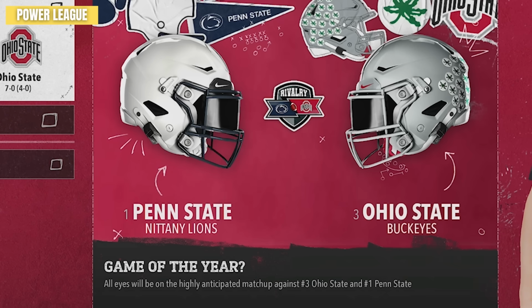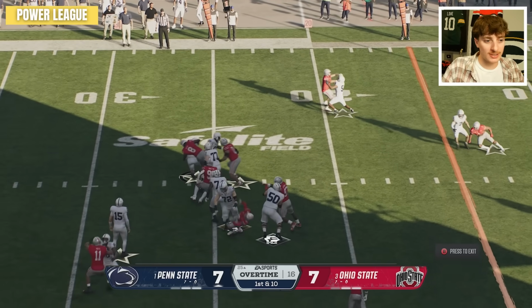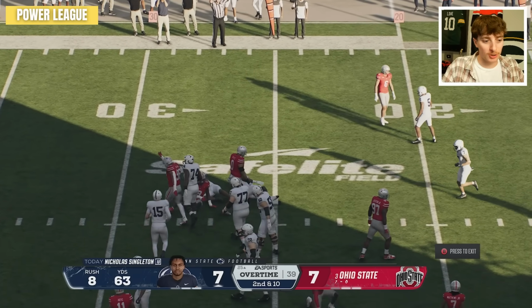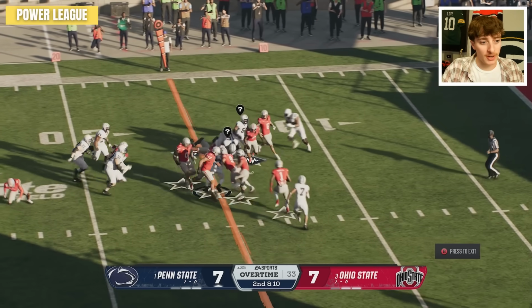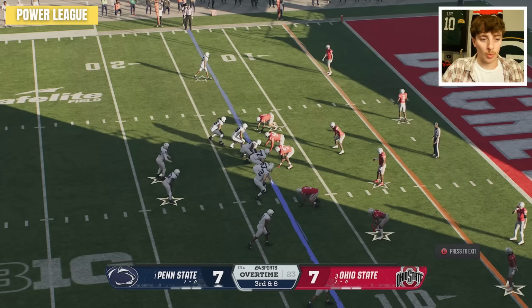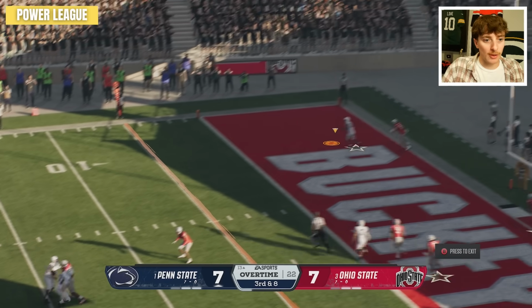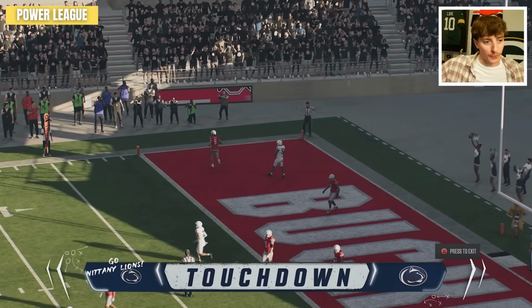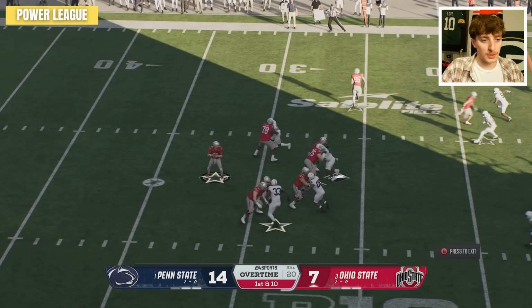So here it is, a very important regular season game here in the Power League. Penn State and Ohio State, 7-0. Here in the Horseshoe, it's been a defensive masterclass in overtime. 7-7, Penn State starts, no gain. Brings us 2nd and 10. They're still running the football, and this time they will pick up some yardage as it's a first down for the Nittany Lions. They won't be able to run the football here, however. 3rd down and 8 from the 13-yard line. Drew Allar steps up, and he has an open receiver for a Penn State touchdown. They'll go up 14-7 in the first overtime. Devontae Ross puts the Lions up front.